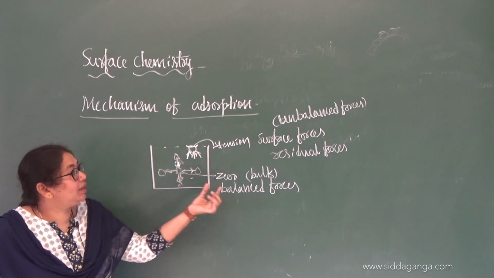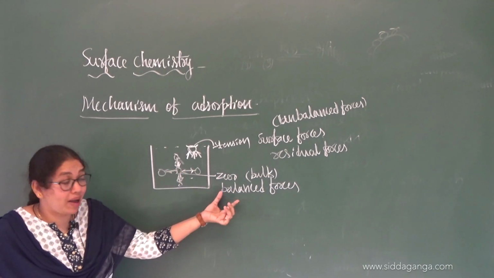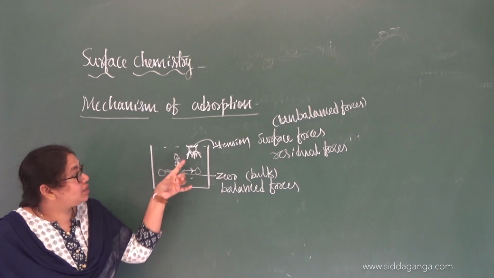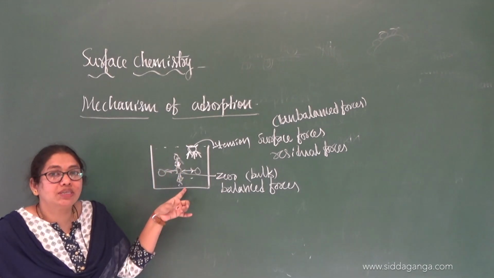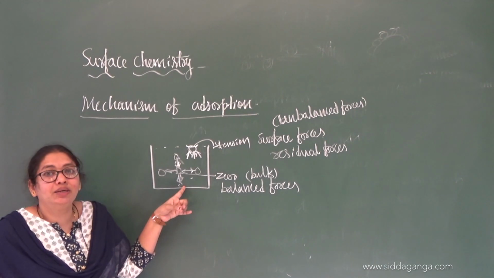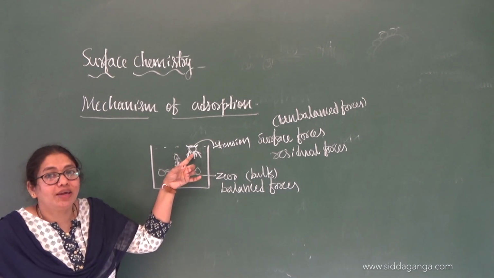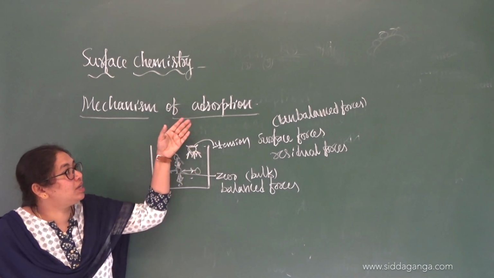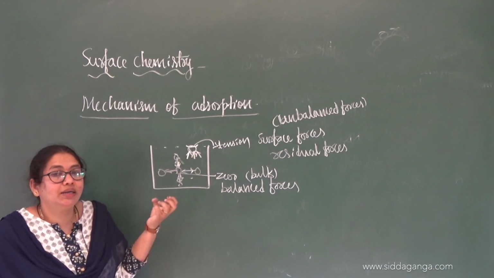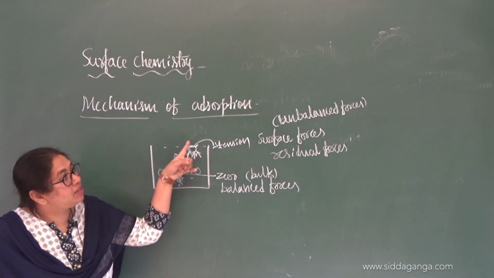In the bulk there are balanced forces, because each particle is attracted by all other molecules of the same kind, so the net force acting on that particle will be 0. But if you take the particle on the surface, it is free from one side and attracted from the other side. That's why there will be unbalanced forces.